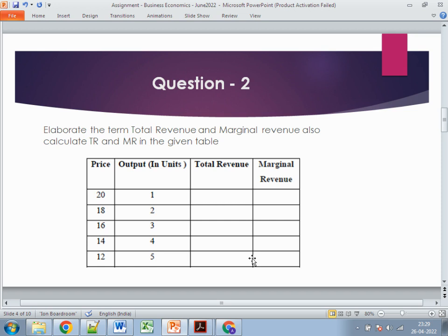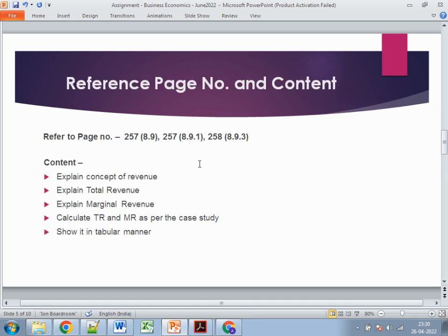Now going to the second question. I think the first question is pretty much clear because many students were having confusion about the x and y values, so don't worry. The second question: elaborate the terms total revenue and marginal revenue, and also calculate the TR and MR in the given table. Again, you need to explain what TR is, what MR is, and calculate the TR and MR.